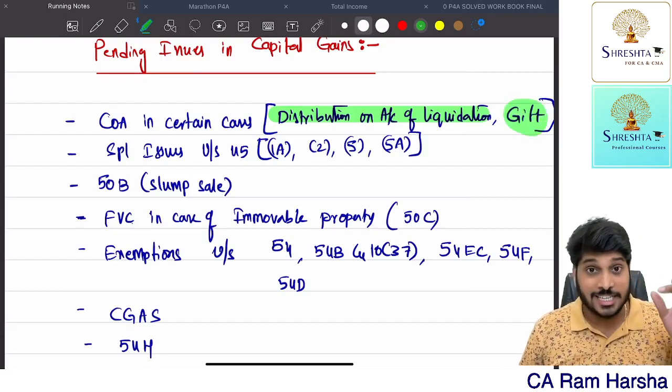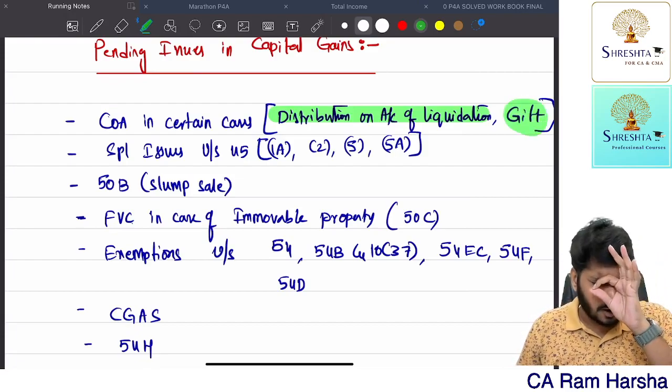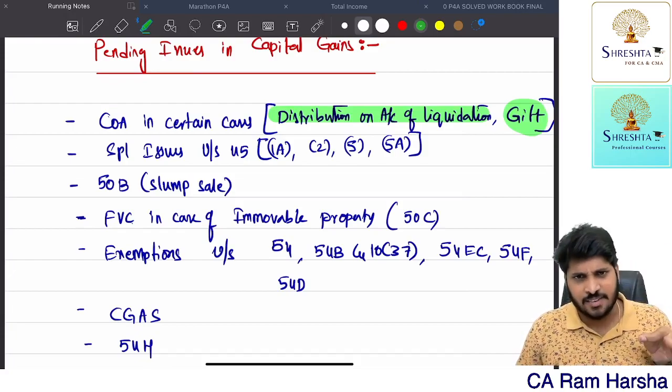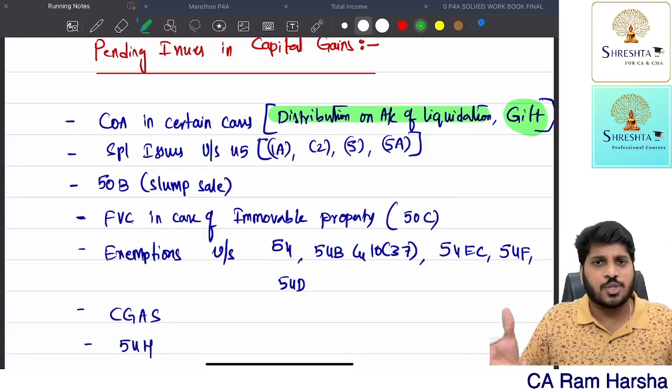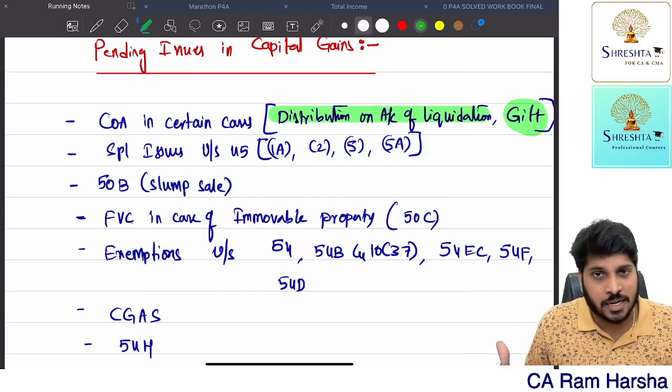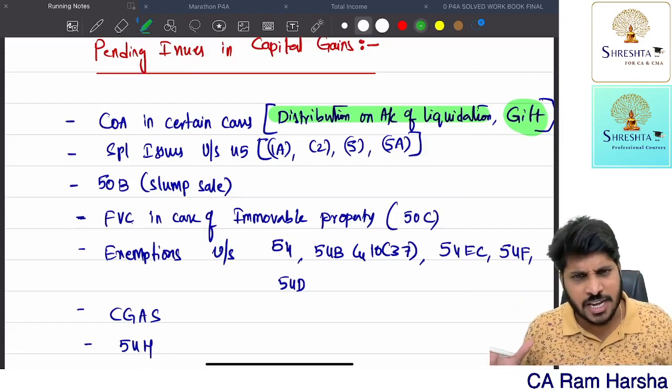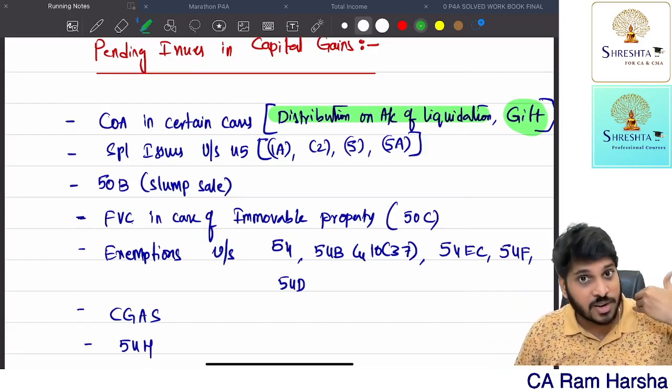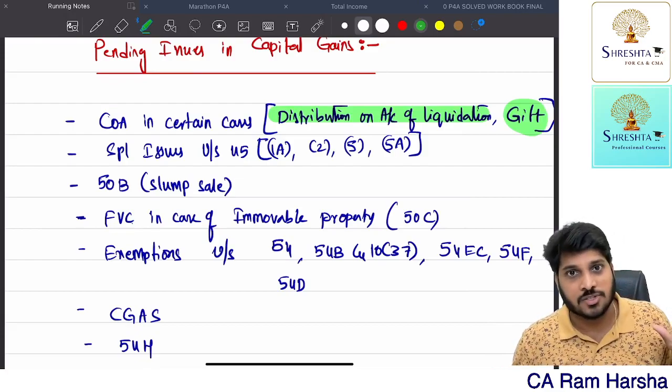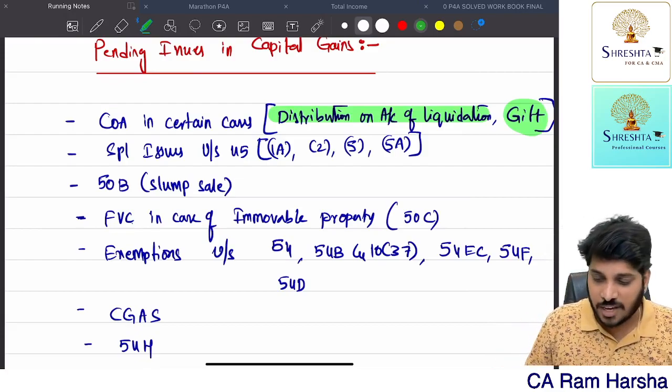If at all a shareholder received any asset as a gift. And that gift, suppose, very simple. My friend gifted me land. On some occasion he gifted me this land. I am subsequently selling it to somebody else. What is the cost of acquisition?